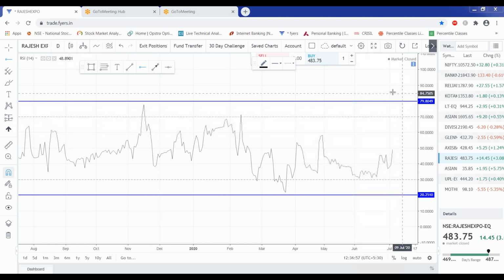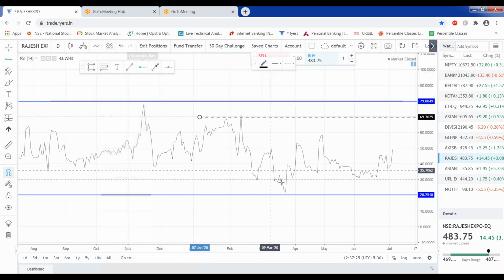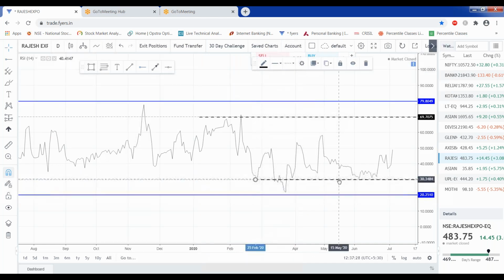So what I am telling you is that this is 80. You have to mark 80 on the upside, and 20 on the downside, and the default parameter, as you know, is 70 and 30. So it is marked by the dotted line. Let me mark it. So this is 70 and this is 30.